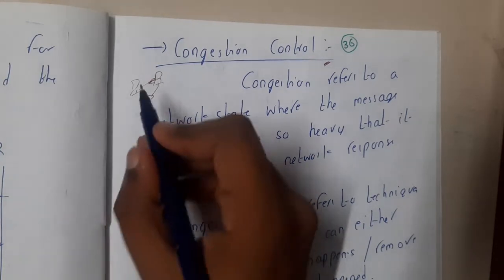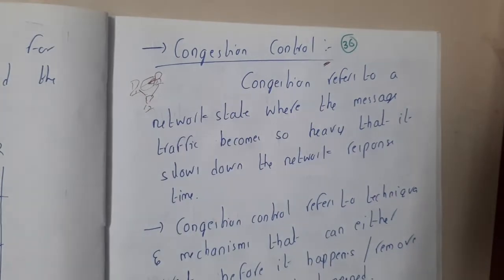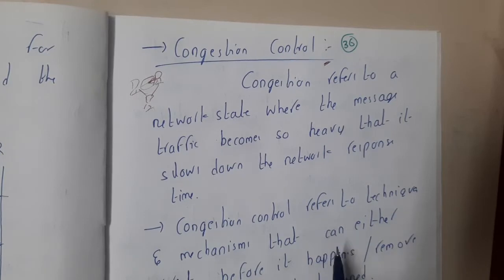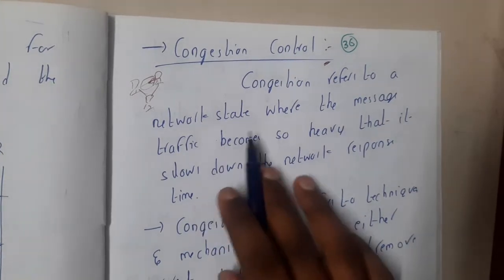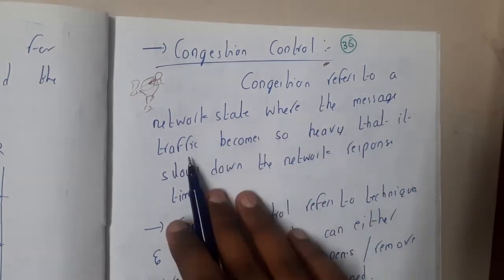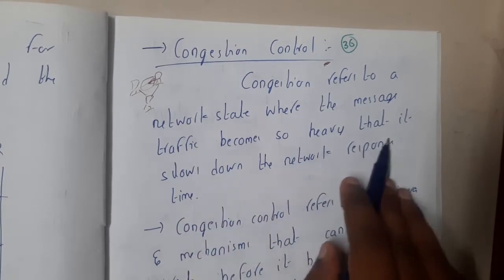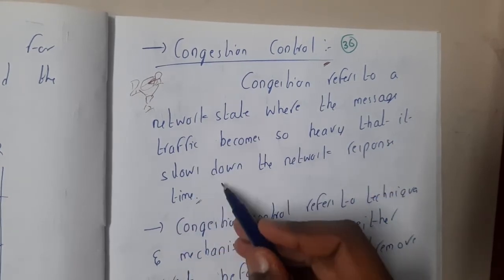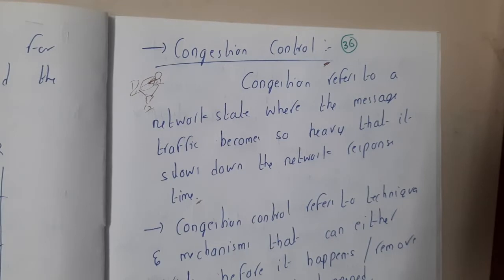When congestion occurs, we need to control it. Prevention is better than cure, so before the congestion even occurs, we take care of it. That concept is congestion control. In simple words, congestion refers to a network state where the message traffic becomes so heavy that it slows down the network response time. It wastes your time and the response time becomes really low.